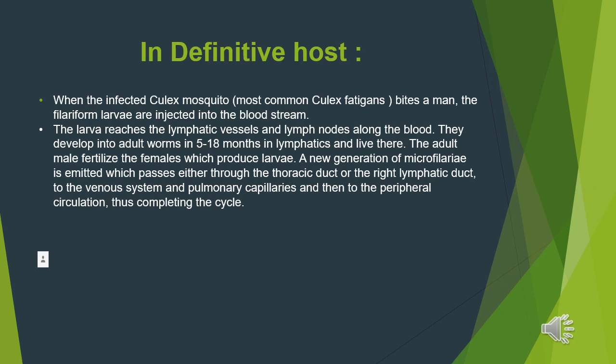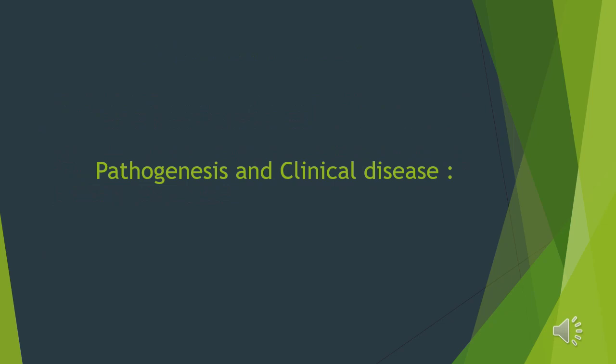Female worm produces microfilariae. They are numerous in number. Microfilariae find their way into the bloodstream where they can live for a considerable time without undergoing any developmental changes until they are sucked up by the secondary host, that is the mosquito, to complete the cycle. After studying the cycle, we'll study the pathogenesis and the clinical features of the disease.